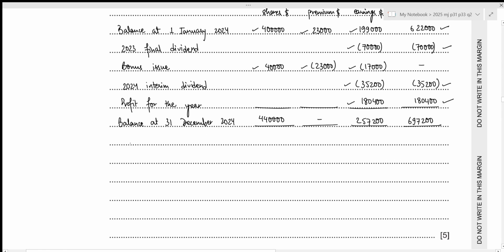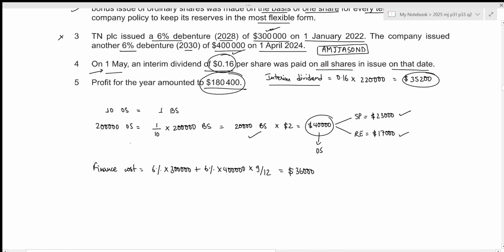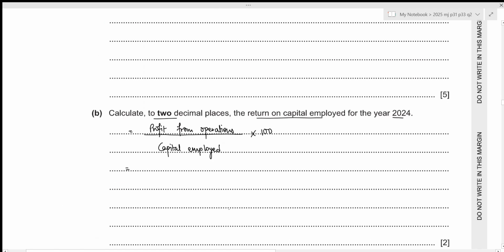Now, while calculating profit from operations, we need to use our finance cost, because if you remember the format for statement of profit or loss, it will be profit from operation minus finance cost, which will be equal to profit for the year. So profit from operations minus the finance cost of 36,000 will be equal to profit for the year of 180,400, which means that profit from operations will be equal to 180,400 plus 36,000, which results in 216,400. Let's write it down.